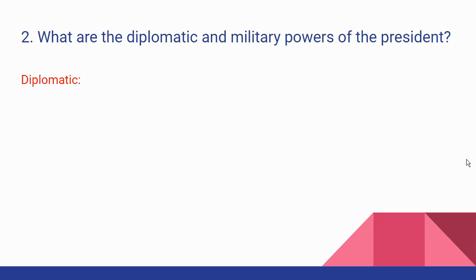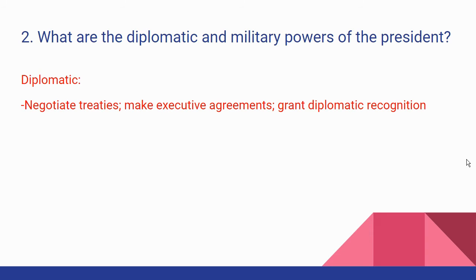Because remember, one of the president's duties is chief foreign policy leader. Congress can do some things related to foreign policy, but not much. The president primarily deals with foreign policy with other countries. And so what are some of his diplomatic powers? He can negotiate treaties. So he can make a treaty with a nation or several other nations, and they'll often do that related to trade agreements or peace treaties or mutual defense treaties, those kinds of things.